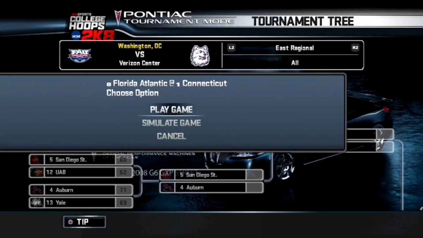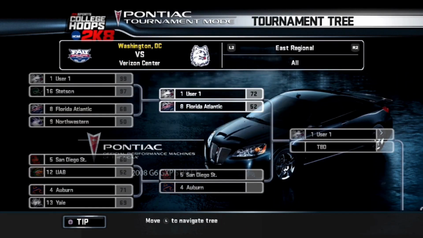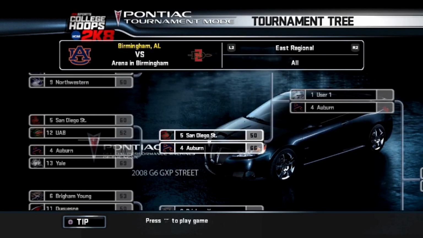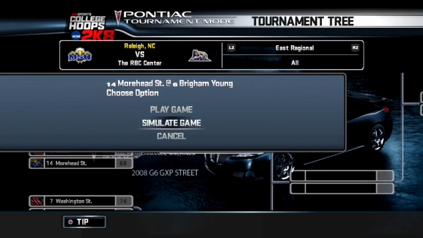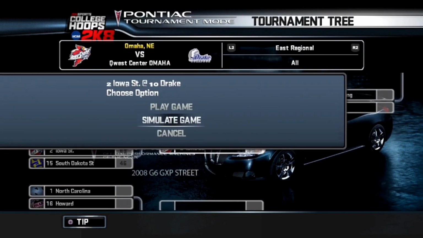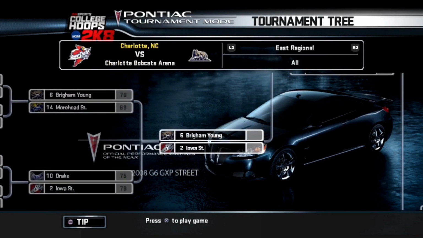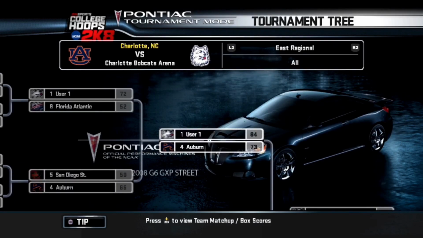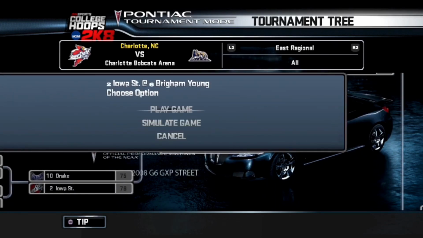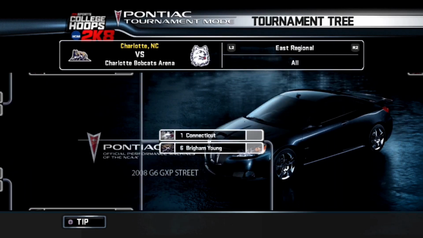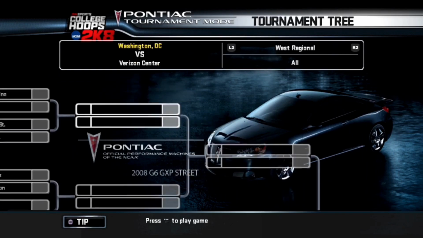So on to the second round in the East. You've got Florida Atlantic versus UConn. UConn takes care of business. San Diego State versus Auburn. Auburn with the victory. BYU versus Morehead State. BYU pulling off the victory. Drake versus Iowa State. Iowa State. So in the Sweet 16 of the East, we have UConn versus Auburn. UConn pulls off the win. BYU versus Iowa State. BYU pulls off the upset. So in the Elite Eight of the East, we have UConn versus BYU. And UConn will be coming out of the East Regional and on to the Final Four.